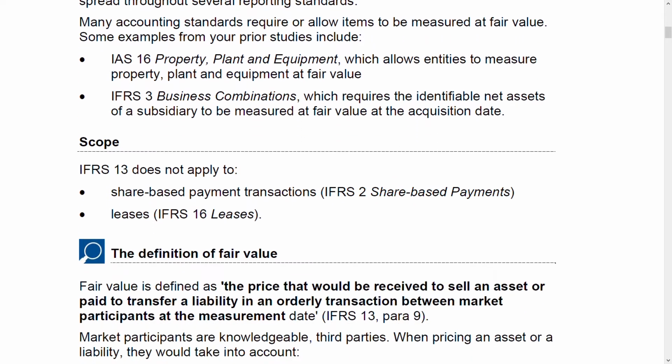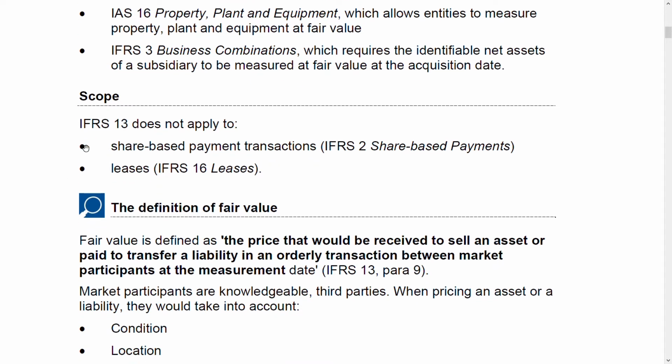Next, we have the scope. Remember two things. IFRS 13 does not apply to IFRS 2 and IFRS 16. Why? Because we have fair value measurement in IFRS 2 as well as IFRS 16. Then why is IFRS 13 not applied to these? Because the way fair value is measured in IFRS 16 and IFRS 2 is different compared to IFRS 13 fair value measurement. It does not come in the scope of IFRS 13. Therefore, when they mention fair value for your share-based payment, IFRS 2, or leases, IFRS 16, do not use IFRS 13 there.